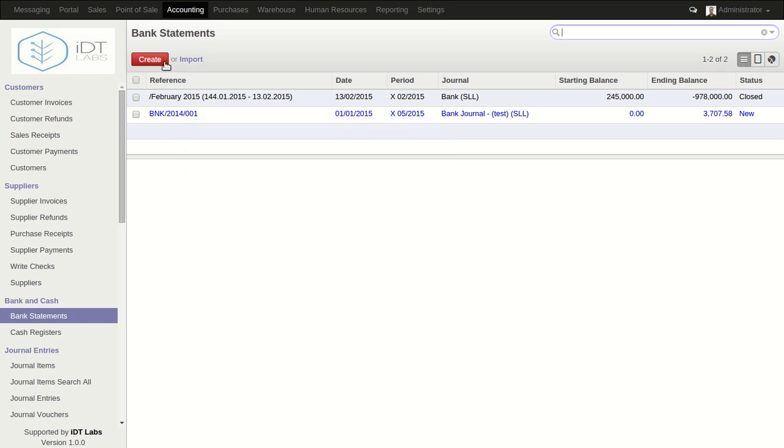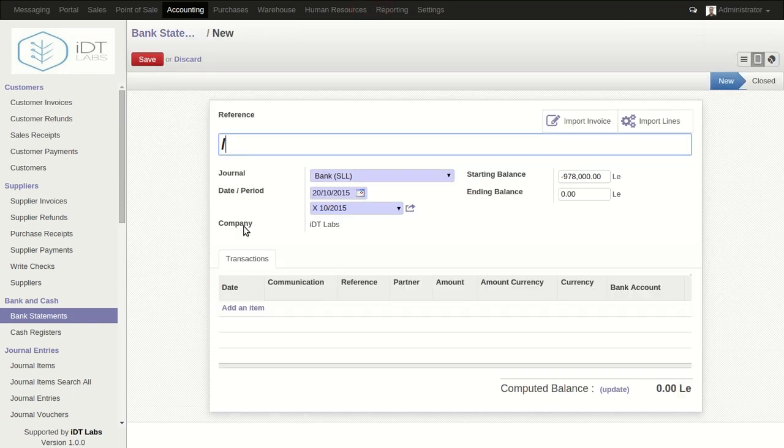To create a new bank statement, click the create button, and as you can see, there is a reference you have to specify. The reference can either be the name of the particular bank statement, or the month of that bank statement, or the period of the bank statement. In this case we're going to say the reference is March 2015.